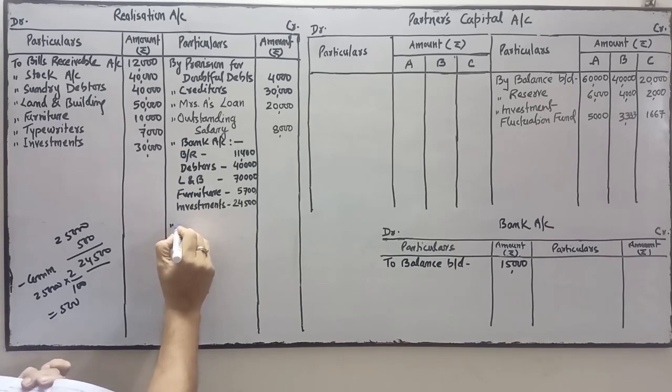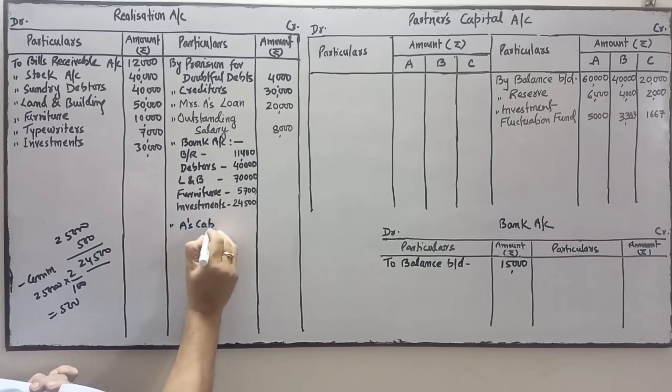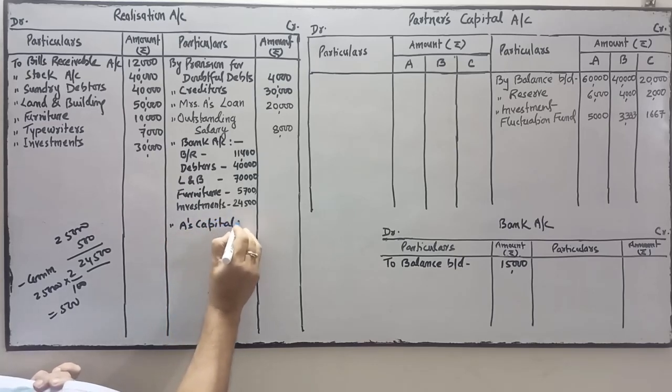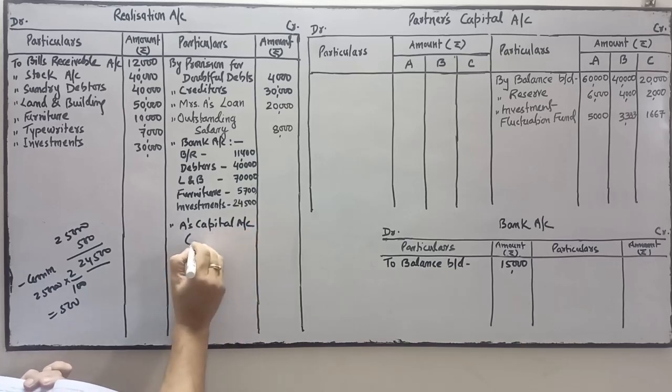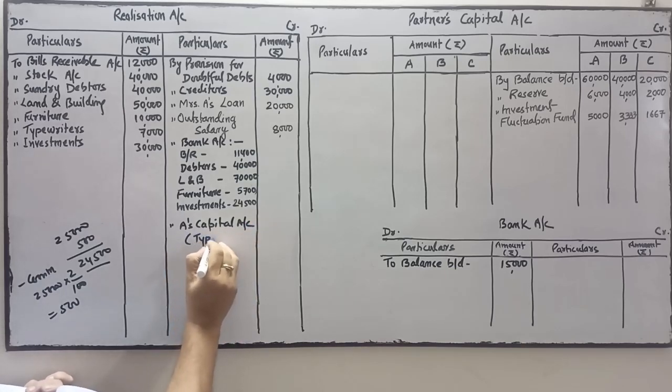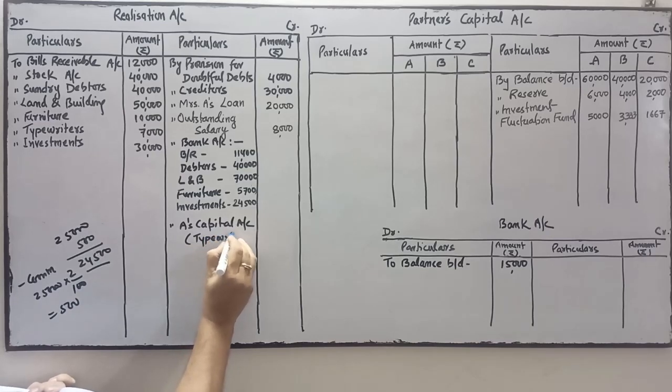Next is point number 3, typewriter was taken over by A. So by A's capital account. A has taken which asset? Typewriter.